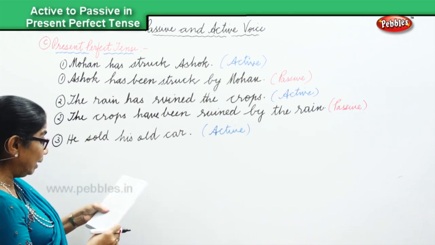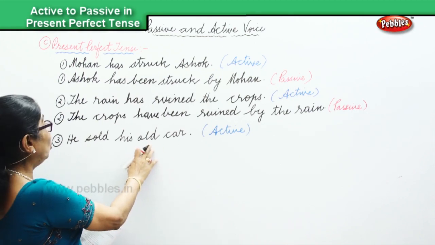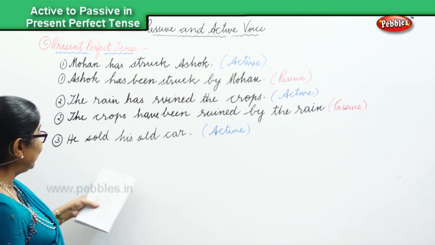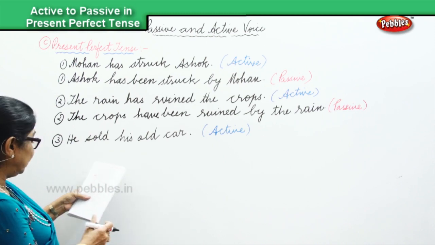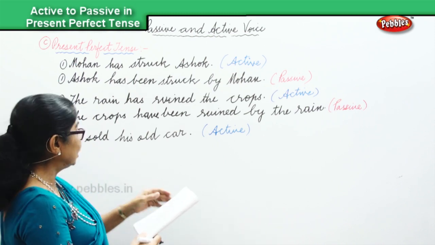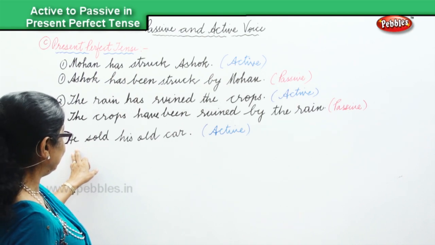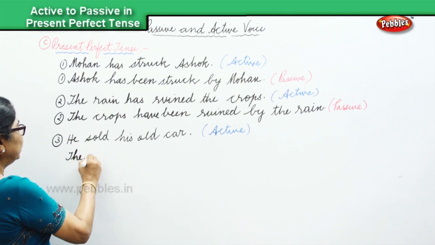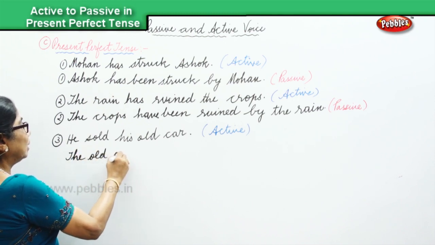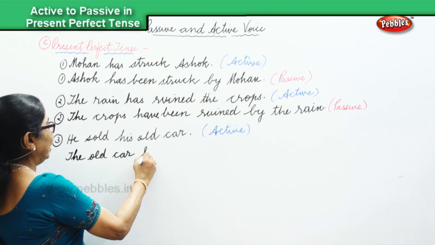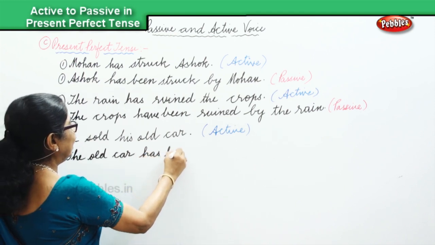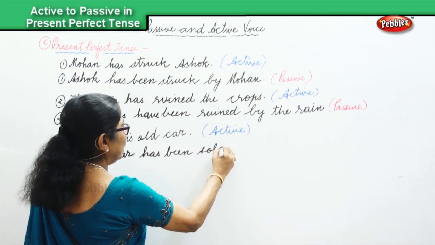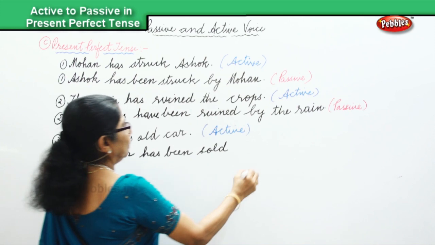You can say, the old car has been sold by him.